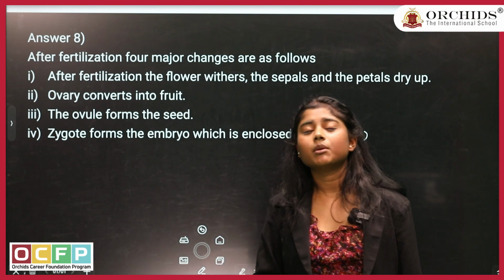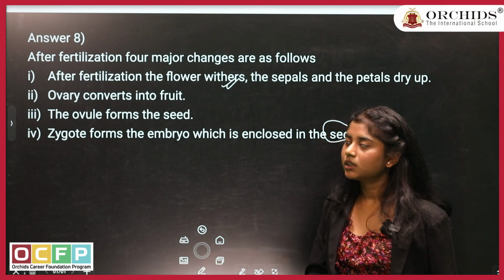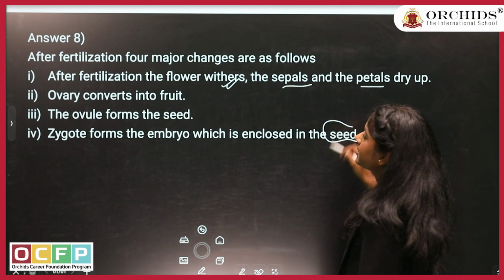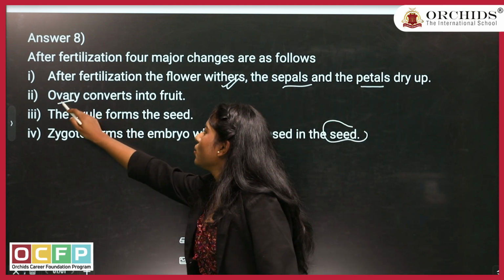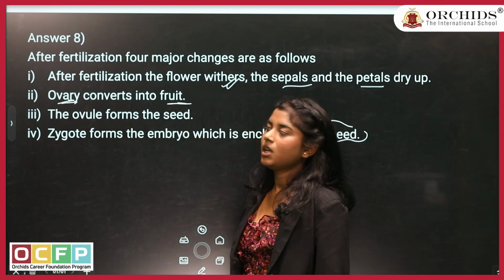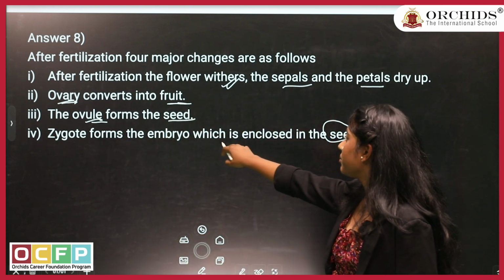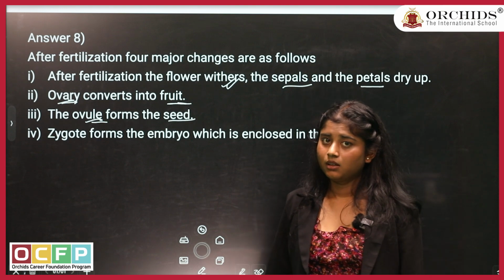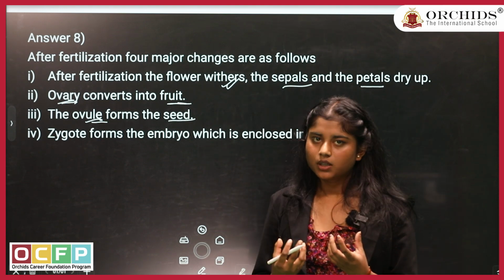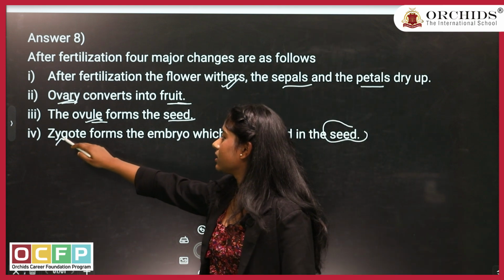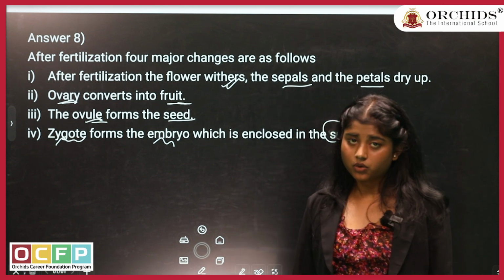So the 4 changes which happen after fertilization: the flower withers. That means the sepals and the petals dry up and fall down over the soil. Next, the ovary converts into fruit, the ovule converts into seed, and then the zygote forms the embryo which is enclosed in the seed, right? Enclosed in the seed, as you have seen that the seeds have a hard layer over them. What are they protecting? They are protecting the zygote, the embryo which is there for the germination of your next generation.